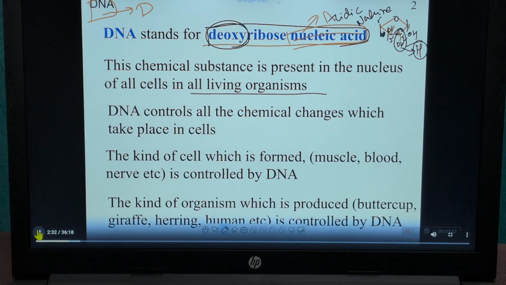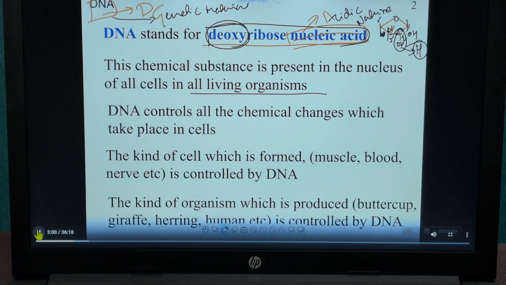DNA is actually called the genetic material, because DNA contains all the information of the cells. But in this chapter, in biochemistry, we discuss only the biochemical nature of the DNA, not the genetic nature.